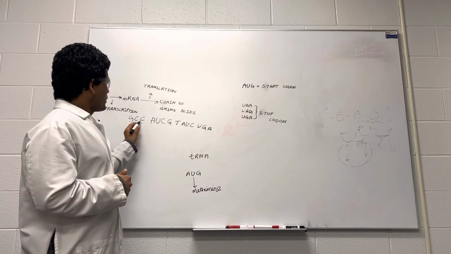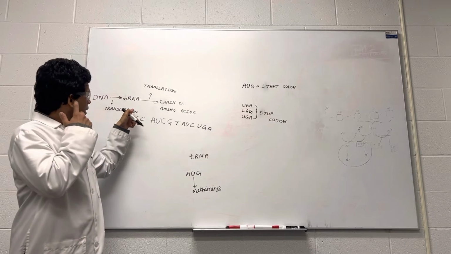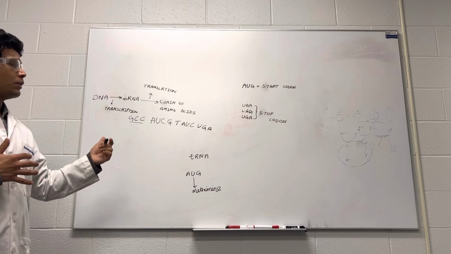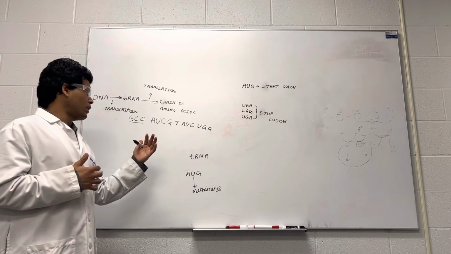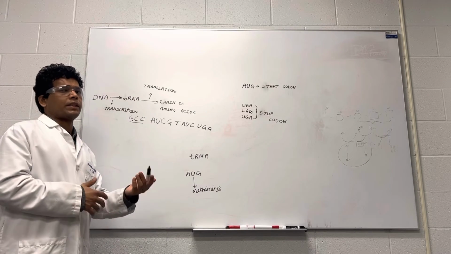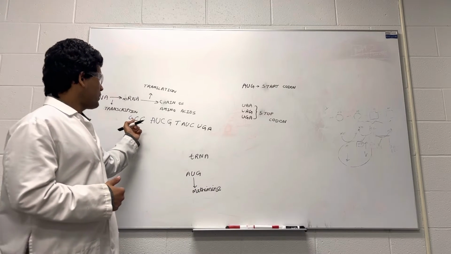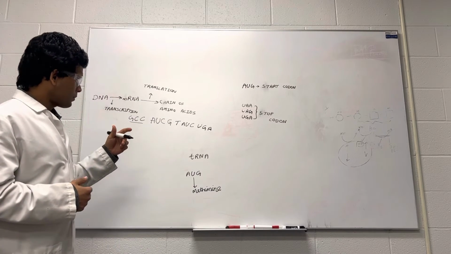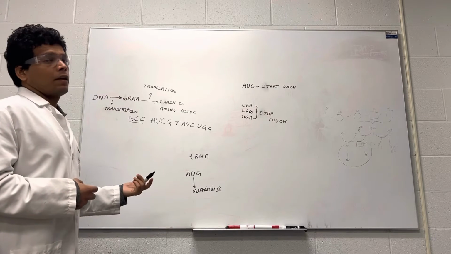If there is no AUG in the whole sequence, then that mRNA will never get translated. So it is essential to have a start codon in mRNA in order for this sequence to get translated into a chain of amino acids and then into a protein. We have seen that there is no start codon in this, so this mRNA will never get translated into an amino acid.